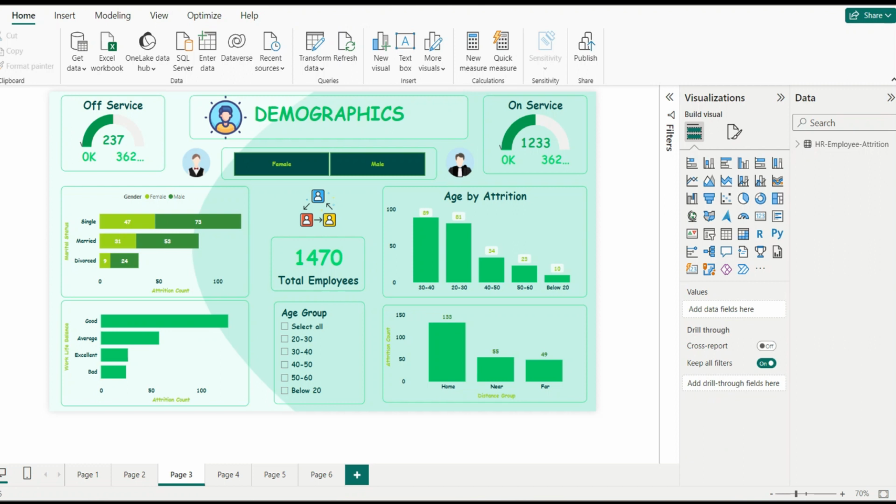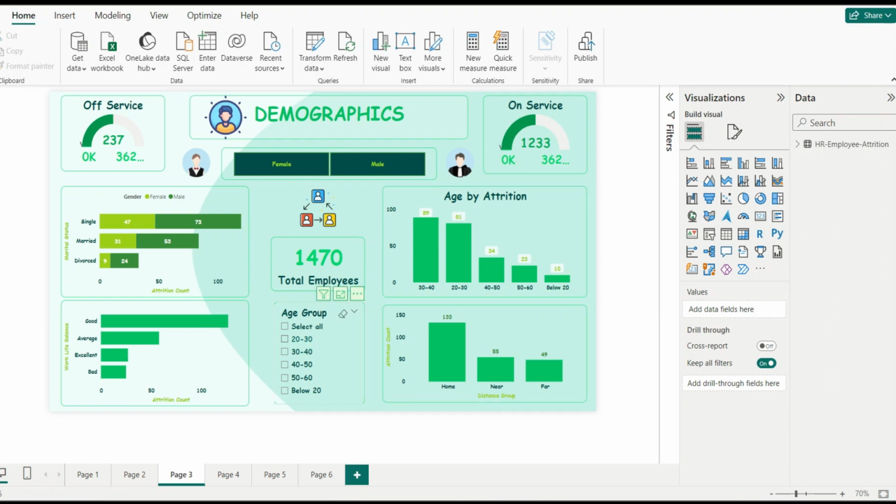This page view is very important as it explains the demographics of the employees working in an organization, with specific details such as age, marital status, work-life balance, distance from home, and on-service and off-service employees. So let me now explain all of these components with an example.